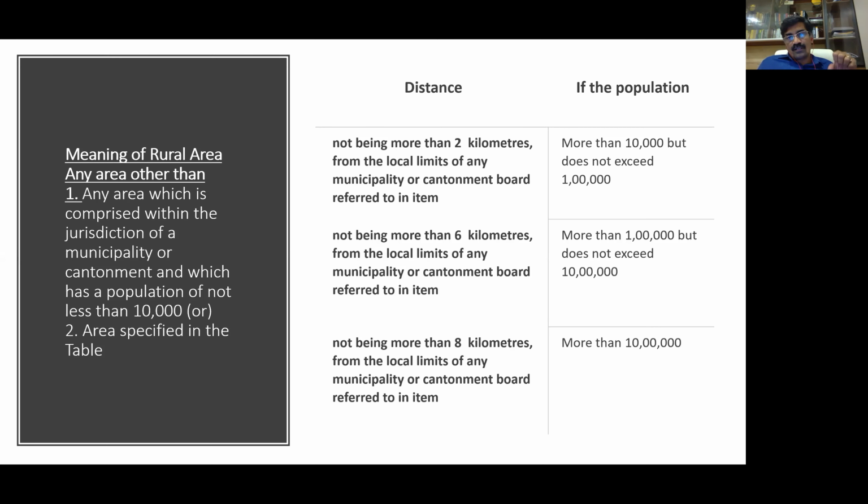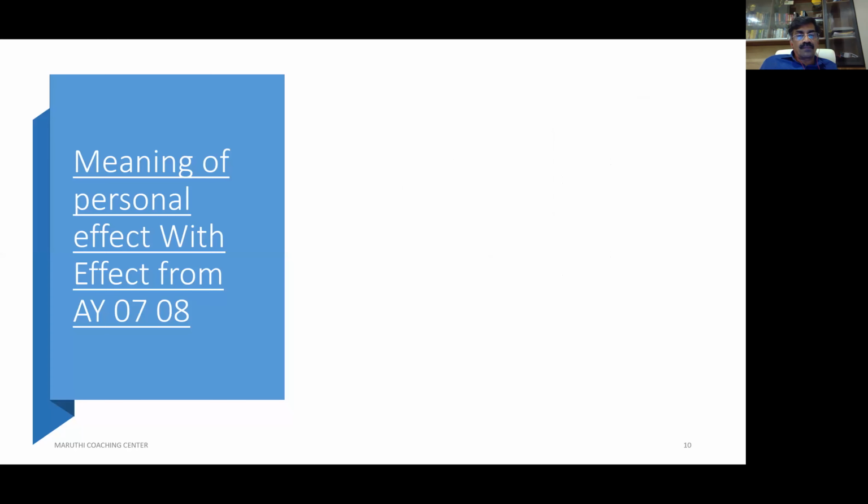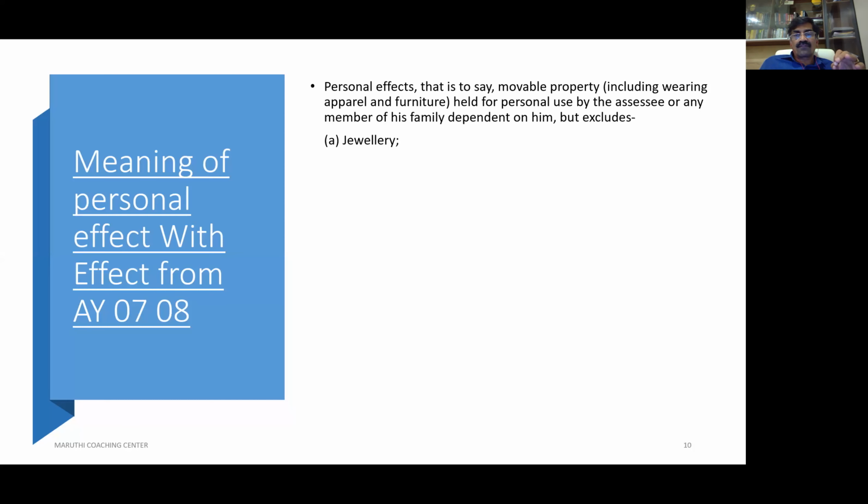That is why they changed the law. Today, the law says the distance has to be measured aerially and not by proper road. As a result, for a lot of agricultural lands and places, the distance will come down dramatically on account of this change. So that is about the meaning of the personal effects.